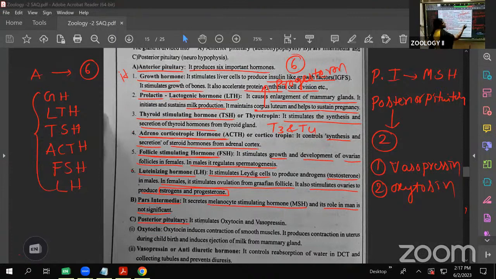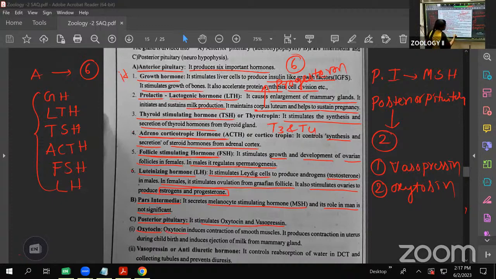From the hypothalamus they come directly through the circulation and enter the posterior pituitary. What is the function of these? Let us see oxytocin and vasopressin. What about oxytocin? These two hormones are synthesized in the hypothalamus and enter the posterior pituitary.